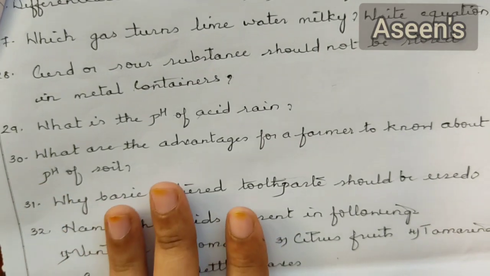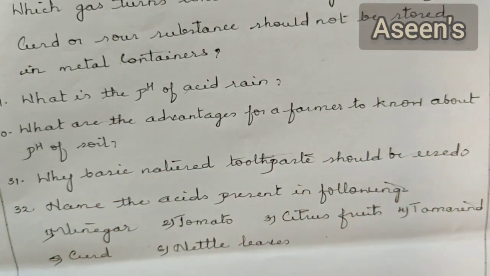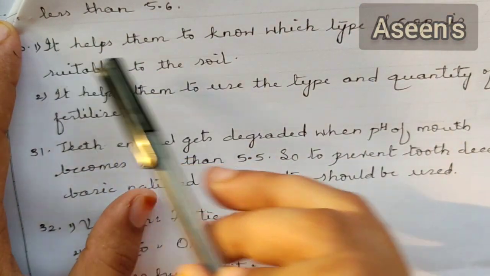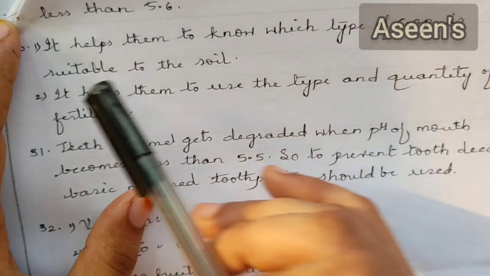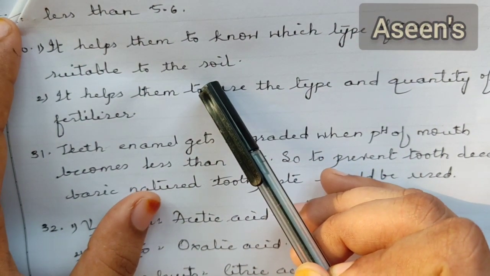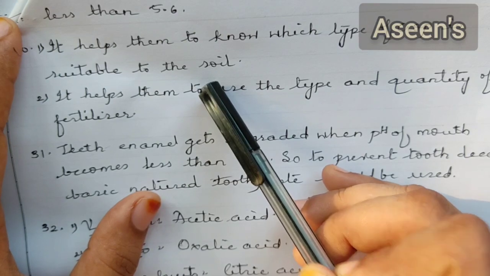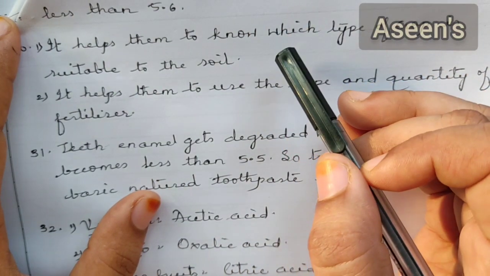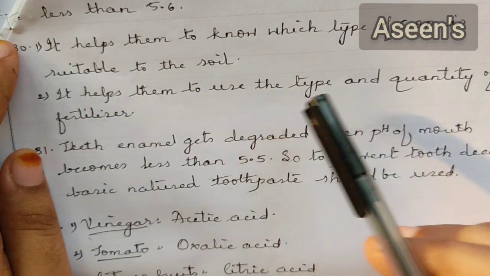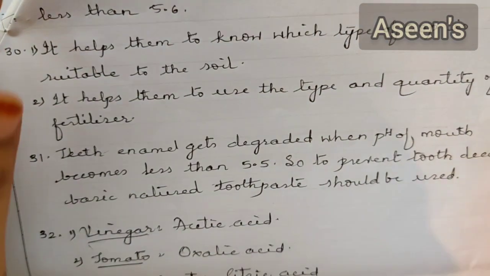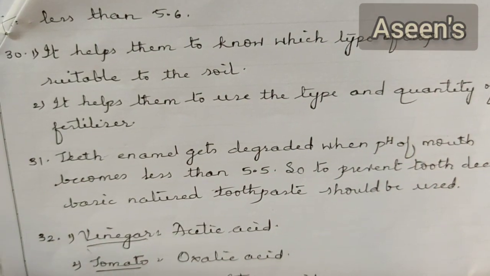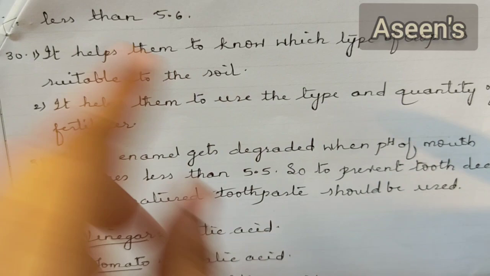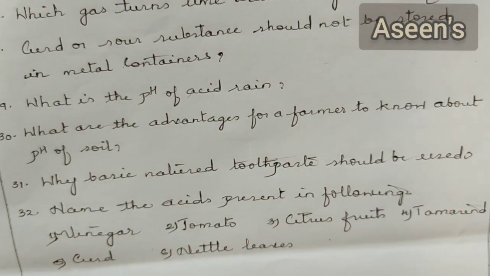Next, what are the advantages for a farmer to know about the pH of soil? Knowing the pH of soil helps them to know which type of crop is suitable to the soil. For every soil, all the crops are not suitable. Some might be favorable for rice, some might be favorable for other crops depending upon its pH value. Next, it helps them to decide the type and quantity of fertilizer. It will help them decide what fertilizer is best for the soil, how much quantity, and at what value you are supposed to add. Everything can be determined by knowing the pH level of the soil.